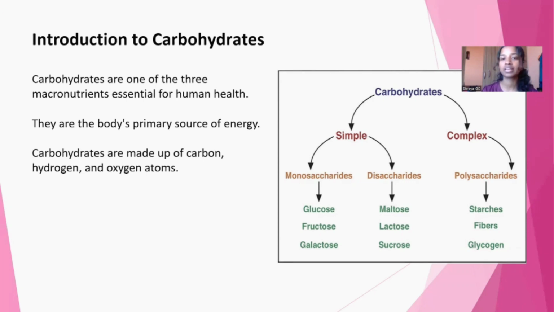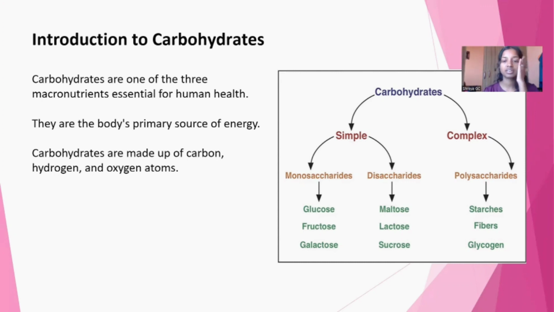In this diagram, we can see the classification of carbohydrates. Carbohydrates are divided into two types, simple and complex. In simple, again, there are two types, that is monosaccharides and disaccharides. And in complex, there is polysaccharides. Example for monosaccharide is glucose, fructose, and galactose.